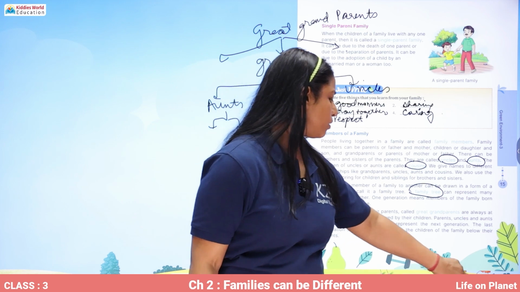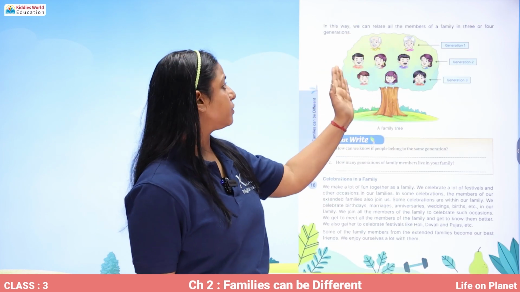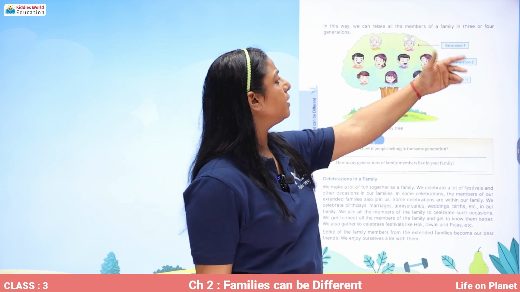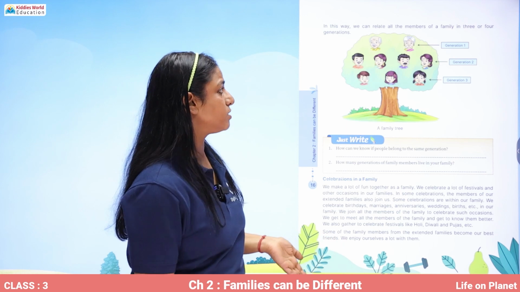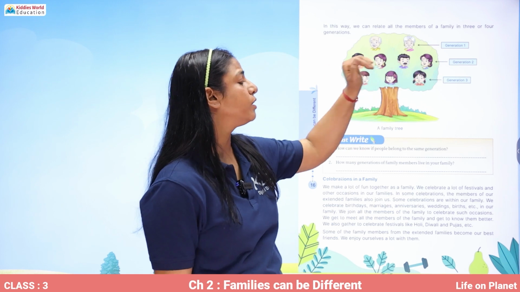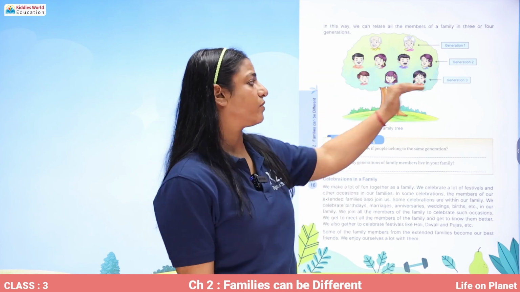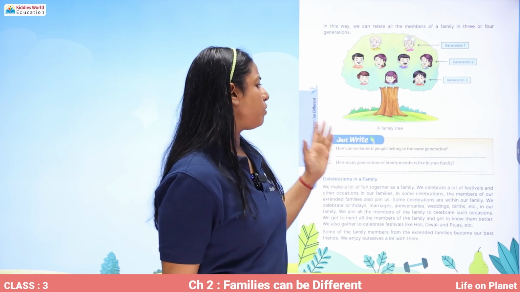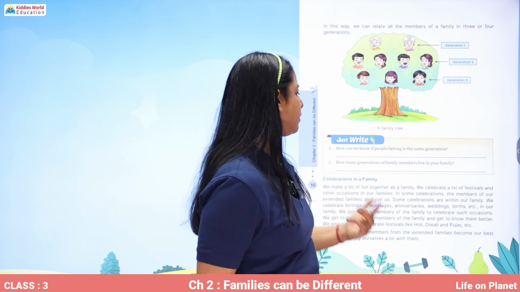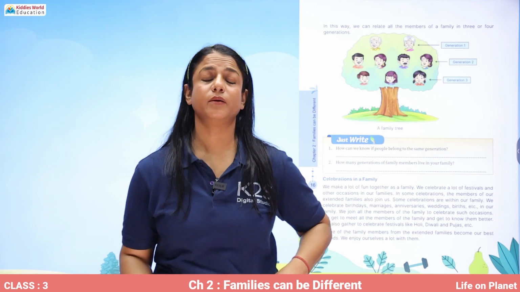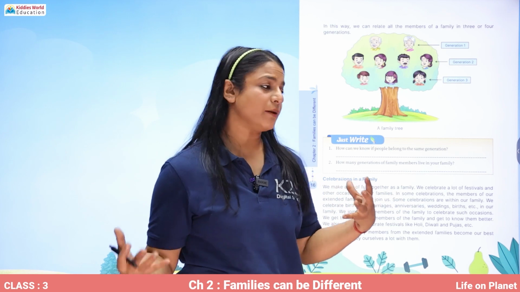Okay. So here is a picture of a family tree. We can relate all the members of a family in 3 or 4 generations. You can see, the first generation includes the grandparents, the second one includes your parents, uncles and aunts, and the third generation includes yourself and your cousins. So, how can we know if people belong to the same generation? We know that people belong to the same generation when they are born in the same time period.